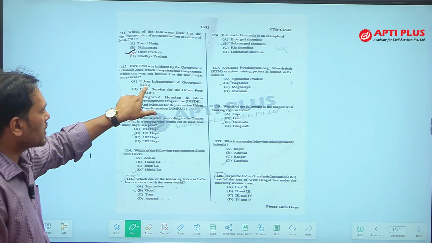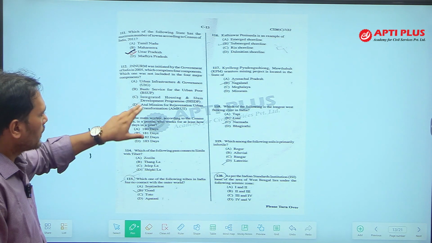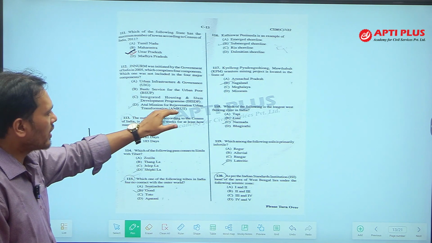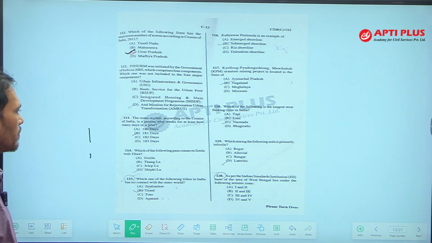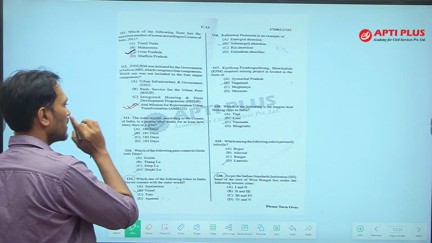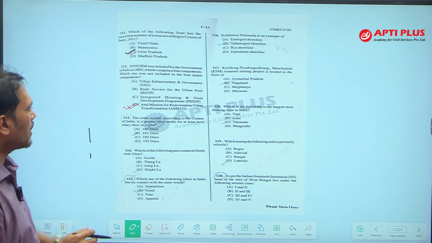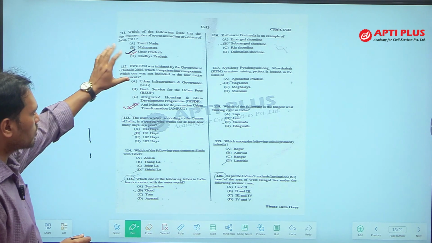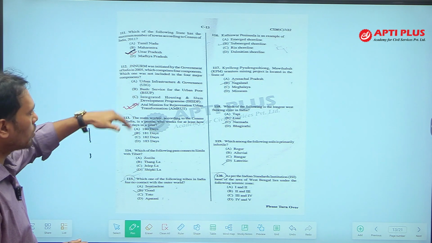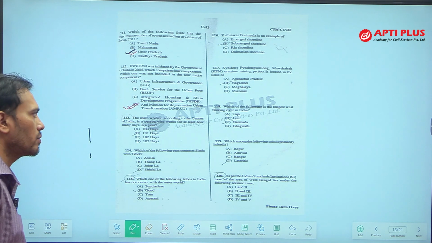It tried to develop the condition, the infrastructure of urban region. So, the options are urban infrastructure and governance, basic service for the urban poor, integrated housing and slum development program, Atal mission for rejuvenation, urban transformation. Out of these 4, the answer is option D. This mission was not associated with JNNURM. Rest of the options were associated with this. So, you have to go through the total mission, what is the gist of the mission, and note down all these in bullets.